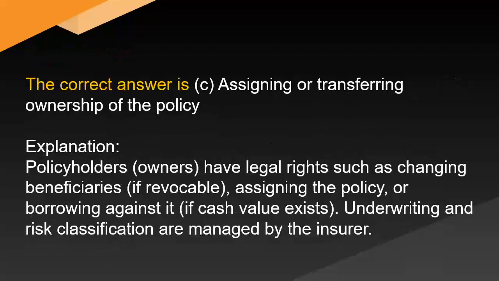The correct answer is C. Assigning or transferring ownership of the policy. Explanation. Policyholders, owners have legal rights such as changing beneficiaries if revocable, assigning the policy, or borrowing against it if cash value exists. Underwriting and risk classification are managed by the insurer.